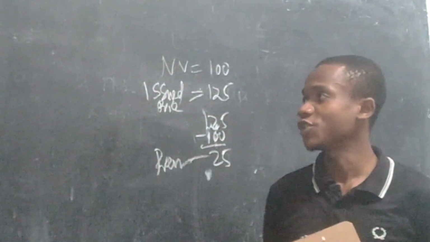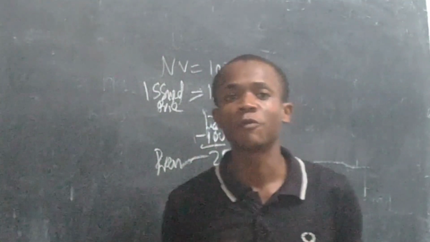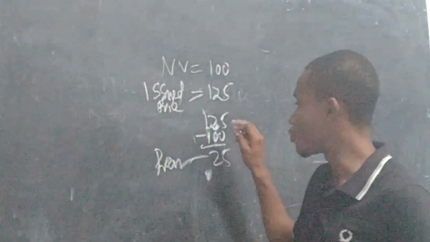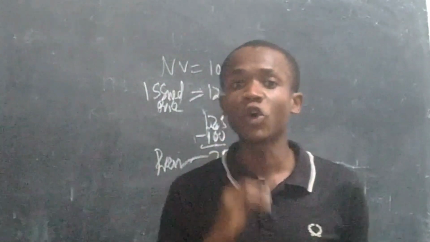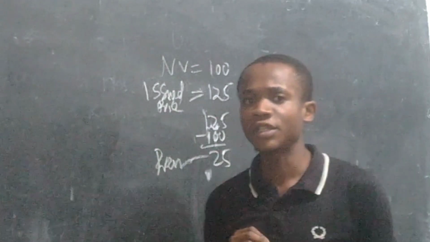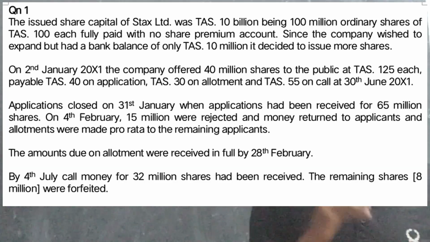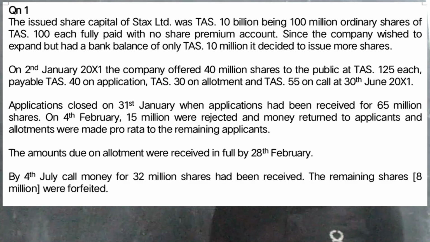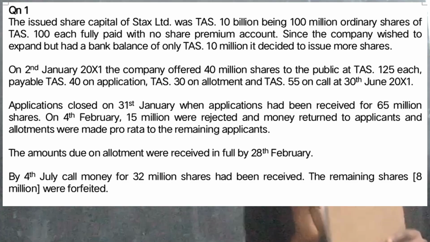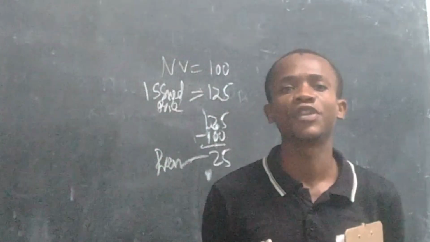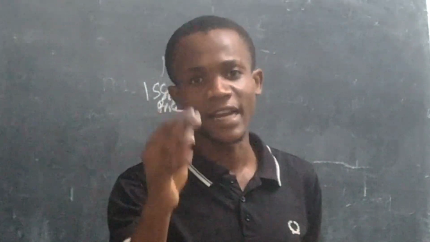How do you do this question? The company issued 40 million shares at 125, and we were told that 65 million applied. So we have oversubscription. I want to explain this question before solving it so that you may easily understand.